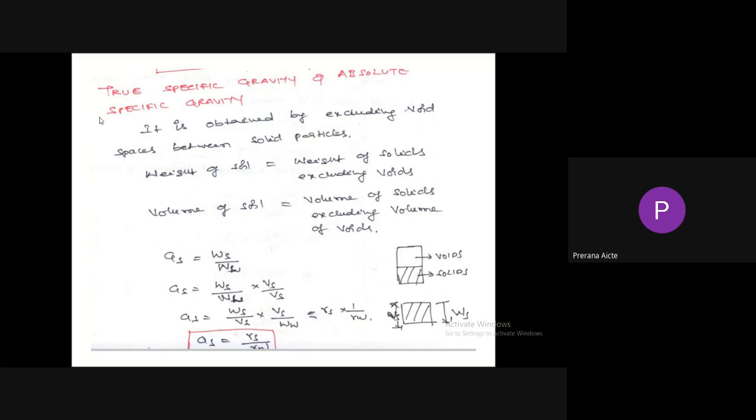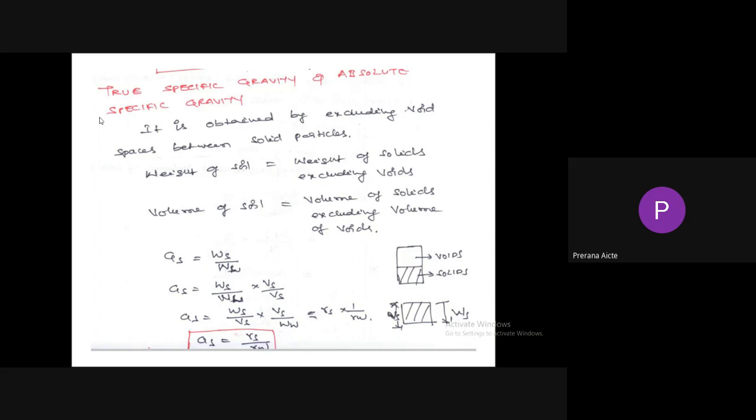Next, true specific gravity, or absolute specific gravity. It is obtained by excluding the void spaces between solid particles. In the case of mass specific gravity, we consider the void spaces, but in the case of true or absolute specific gravity, we exclude them. We consider only the weight of solids or volume of solids. So weight of soil means weight of solids excluding voids, and volume of soil equals volume of solids excluding volume of voids.